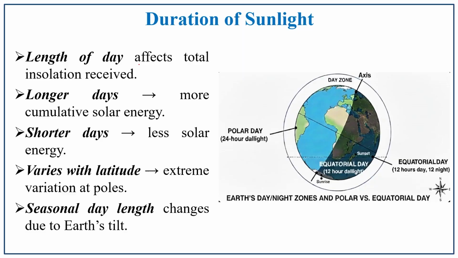In winter, what happens? The daytime will be shorter and the night time will be longer. In such a way it influences the incoming solar radiation. It also varies with the latitudes, with extreme variation in the polar region. Next one is seasonal day length, which changes because of Earth's axial tilt.